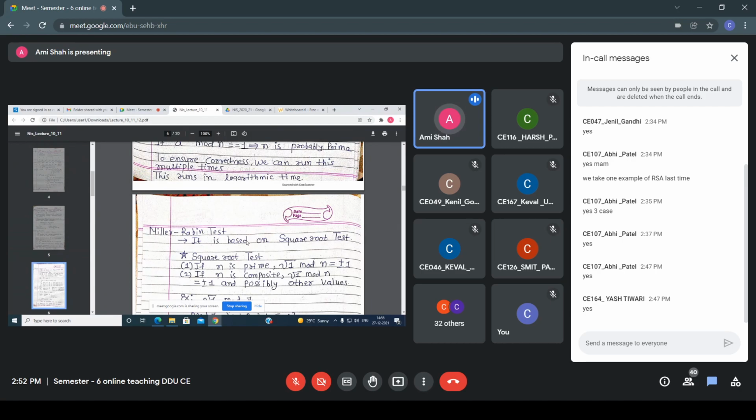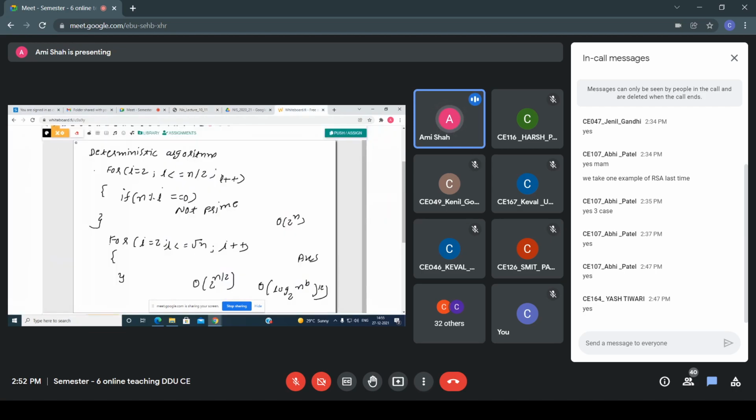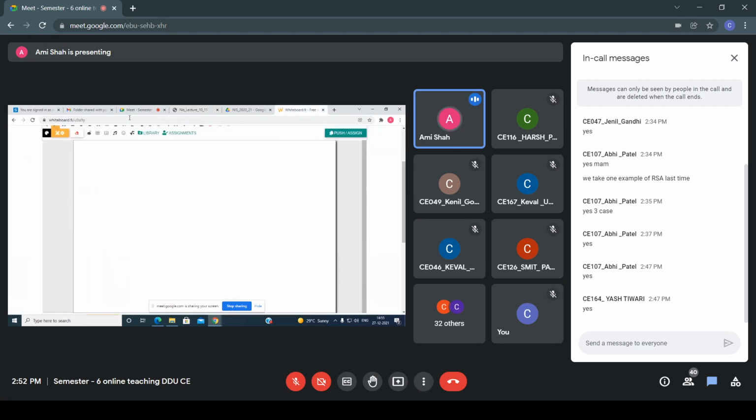This type of question, finding the square root, can be asked in the exam. So if the number is a prime, then the square root of 1 mod n is equal to plus or minus 1. This is the answer you get. And if your number is a composite, then the square root of 1 mod n is equal to plus or minus 1, and possibly some other values also. Okay, now we'll solve an example so you can understand everyone.